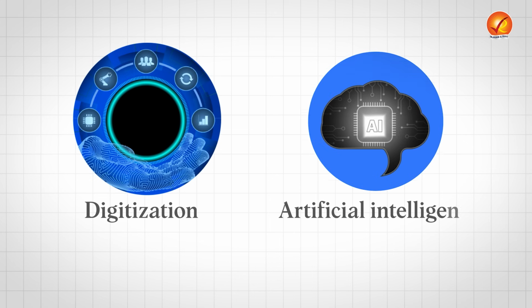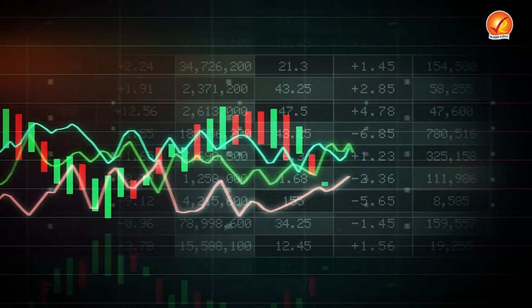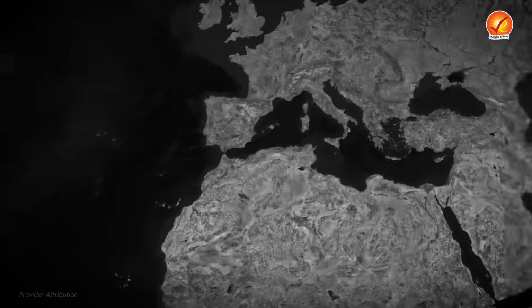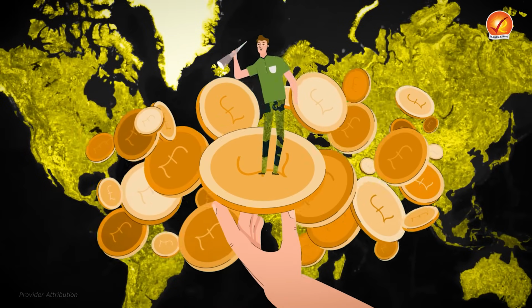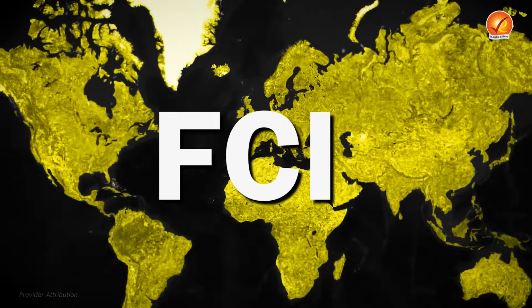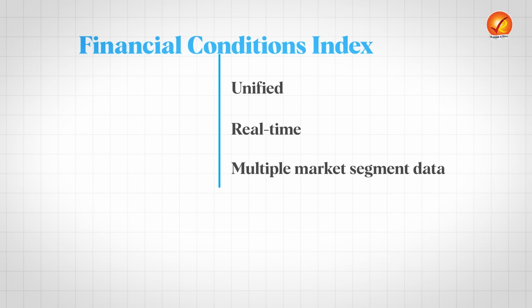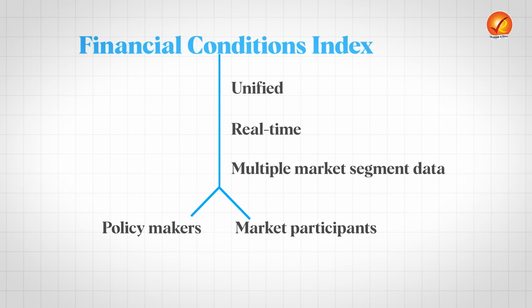See, over the last 10 years, because of digitization and now due to the advent of artificial intelligence, we have seen the financial landscape and the financial market altering day by day to a very great extent, and it has become very dynamic as each day passes by, and the financial architecture is becoming increasingly more complex. And in this complex financial architecture, to understand and measure the financial health of a country, this financial conditions index plays a very pivotal and major role. Also, it offers unified, real-time, multiple market segment data, and it empowers both policymakers and the market participants as well, which is why it is of great use.